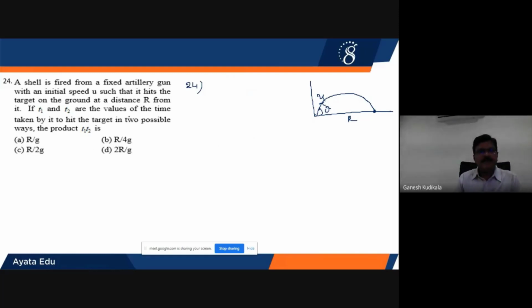If T1 and T2 are the values of the time taken by it to hit the target in two possible ways. What are the two possible ways here? Nothing but the complementary angles. Theta 1, if I call it theta, definitely complementary theta 2 will be equal to 90 degrees minus theta. For these two angles of projection, complementary angles, range will be the same. Okay, this also we have understood.